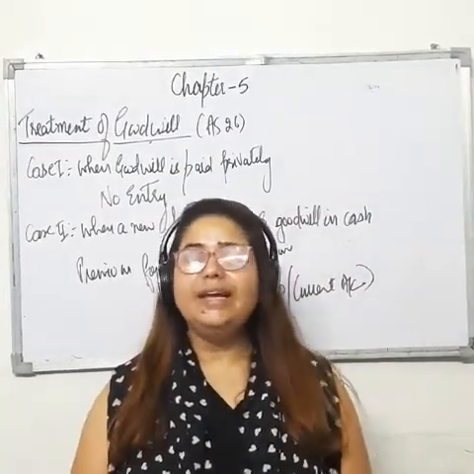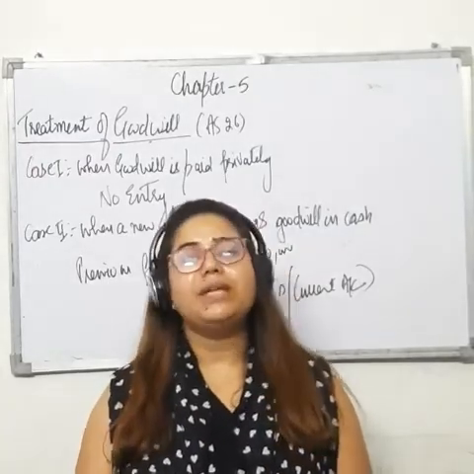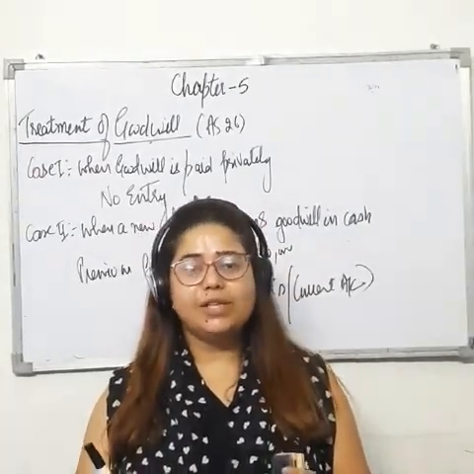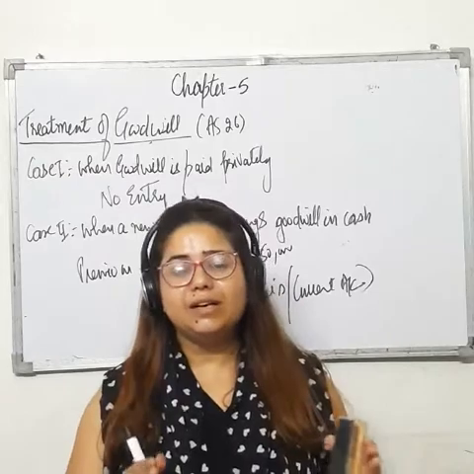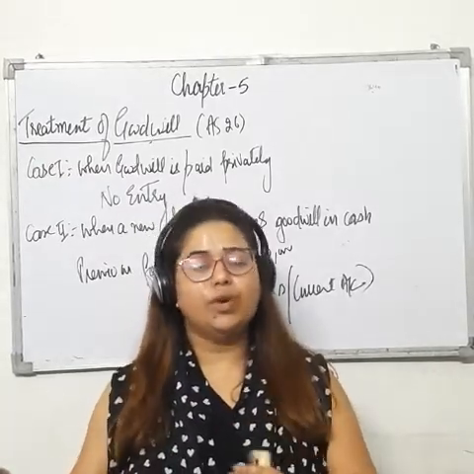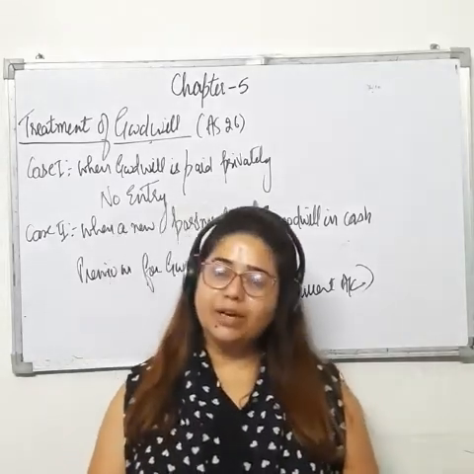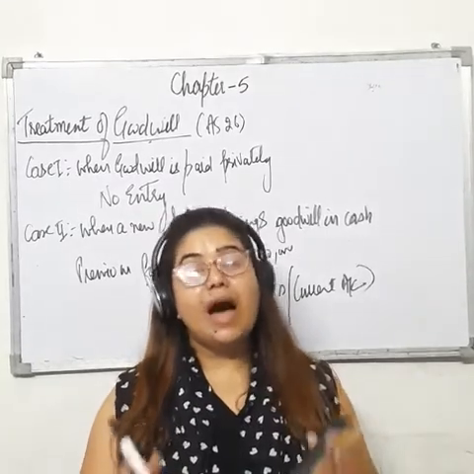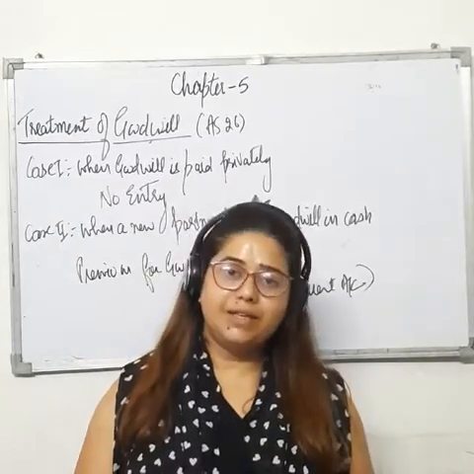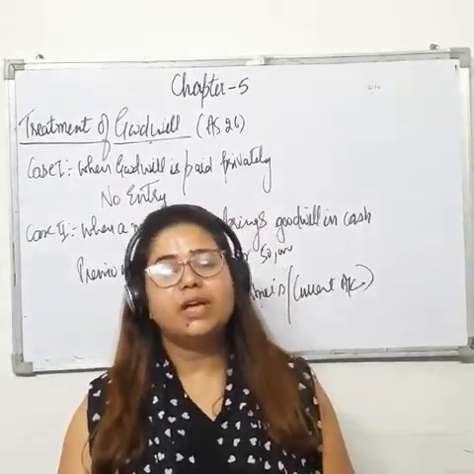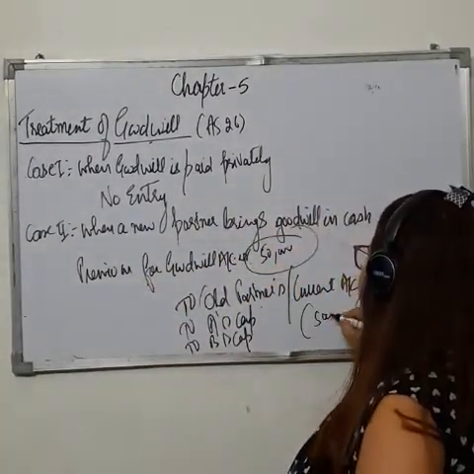See students, generally old ratios will always be given in the question, right? Sometimes new ratio is given, sometimes not. If new ratio is given in the question, then you have to make the difference. Means you have to use a formula, that is sacrificing ratio is equal to old ratio minus new ratio. Then you will find your sacrificing ratio. Otherwise, in case new profit sharing ratio is not given in the question, then you have to assume that your old profit sharing ratio will be equal to sacrificing ratio, right? So it depends whether new ratio is given or not. Then we have to distribute this 50,000 in sacrificing ratio.